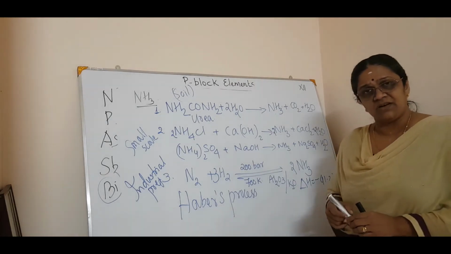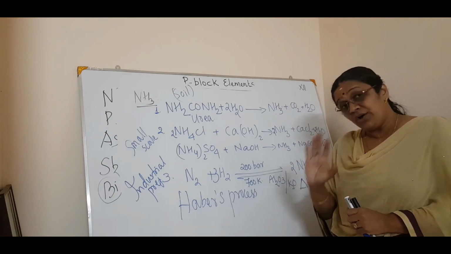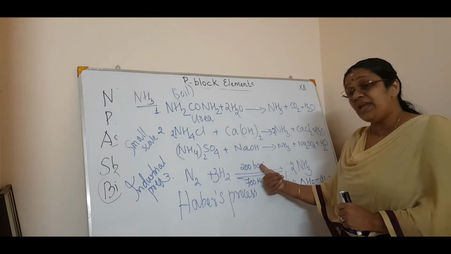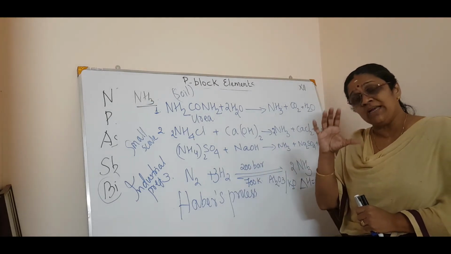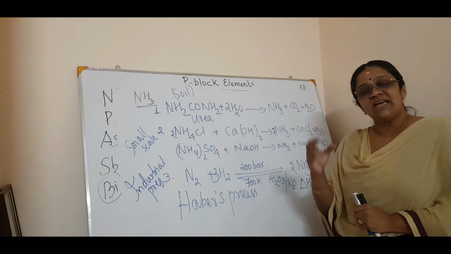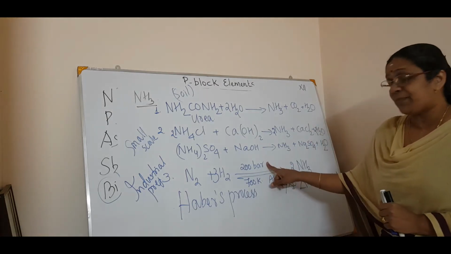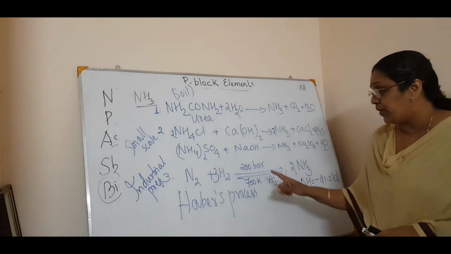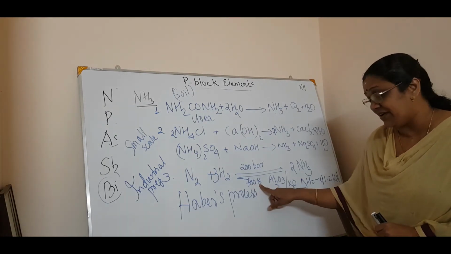It's an exothermic reaction. Okay, so then you know Le-Chatelier principle, right? According to Le-Chatelier principle, this formation of ammonia is favored at very high pressure. See, at 200 bar pressure. Whenever you write Haber's process, you have to write all these criteria on the arrow. That is the pressure, the temperature and the catalyst. Okay, so we will see what is the pressure. According to Le-Chatelier, a high pressure favors the formation of ammonia. So you are getting it at 200 bar. And high temperature also, that is 700 Kelvin.